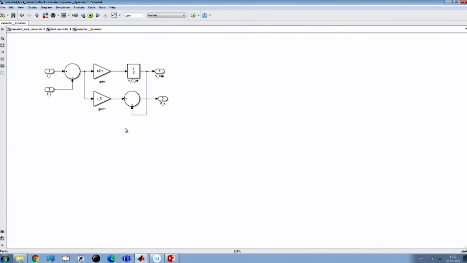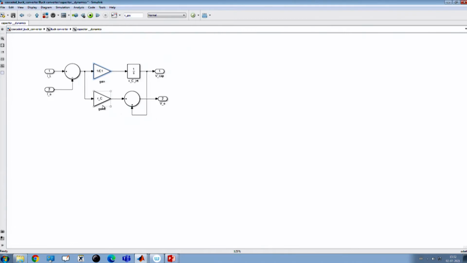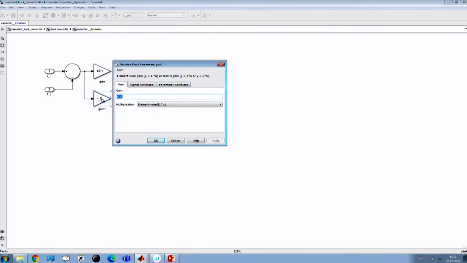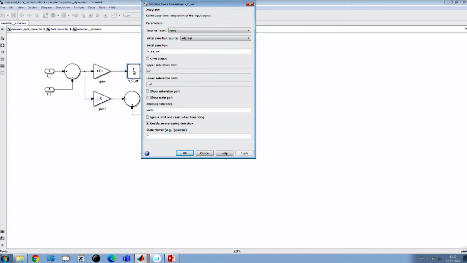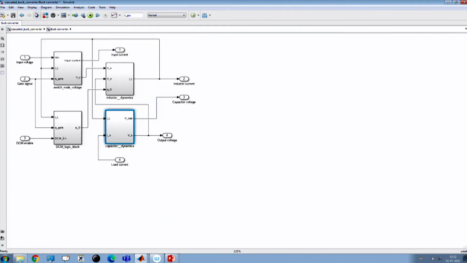Next, if you go to capacitor dynamics, what are we going to change? We need to change the value of the capacitor. Earlier it was 1 by C, now it is 1 by C1. Similarly, the ESR of the capacitor I kept common here, but I can change it, there is no problem. And I should be able to customize the initial condition of the capacitor voltage, Vc. It was earlier V_C_initialization, I just put a number 1, to distinguish between the two capacitor initial voltages for the first stage and the second stage.